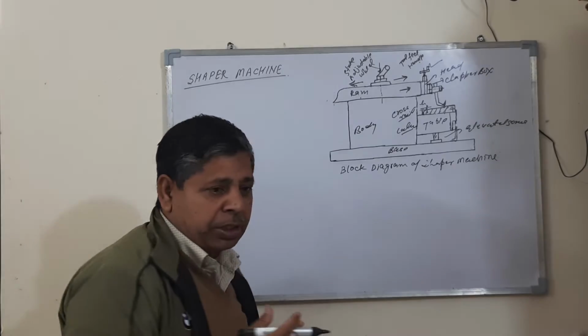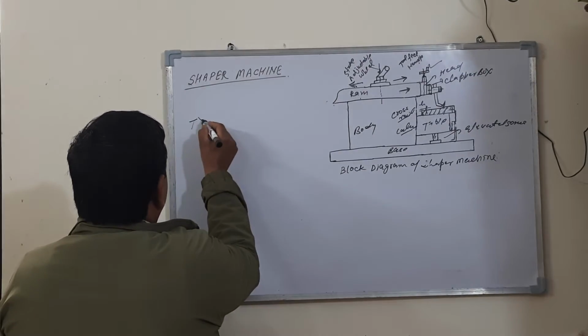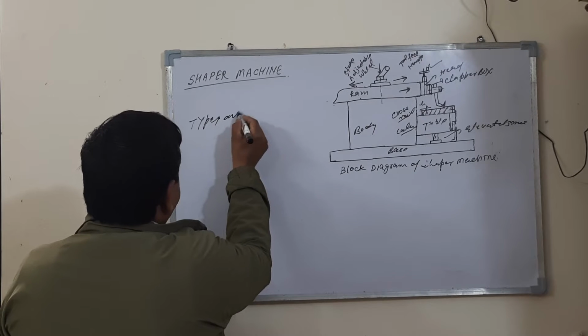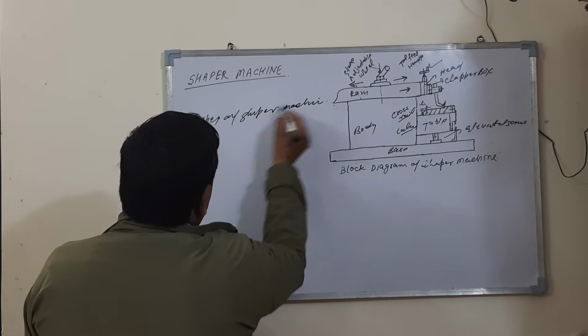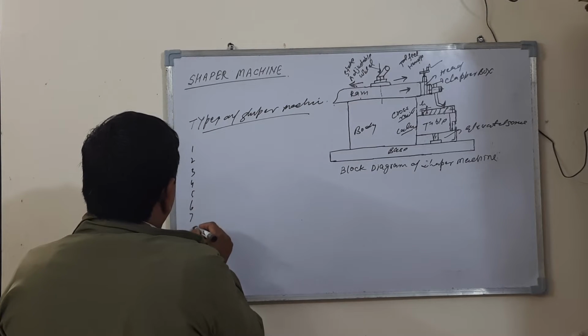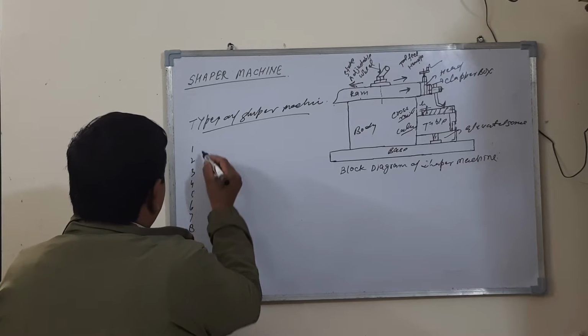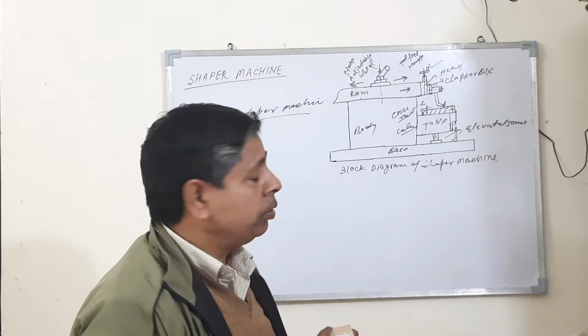Different types of machines are available in shape and size in the market. Types of shaper machine. Number 1 is horizontal shaper machine.